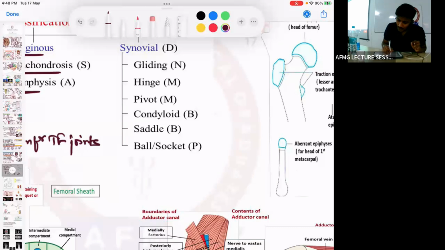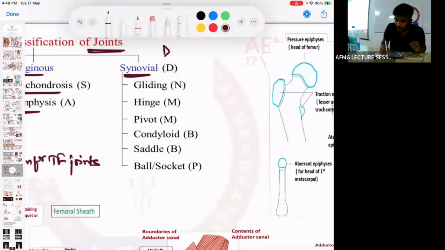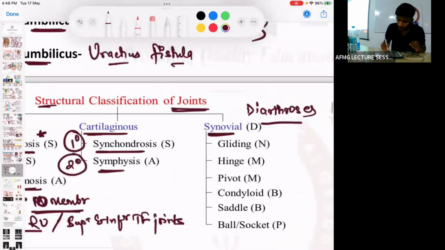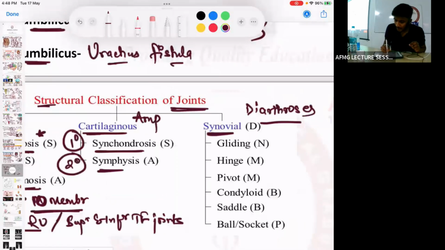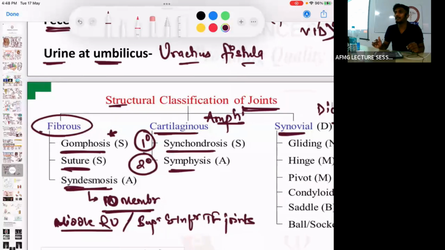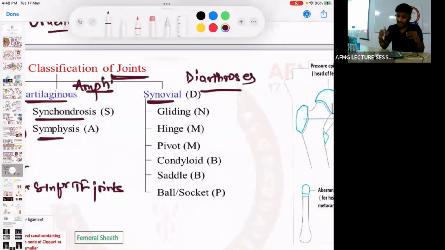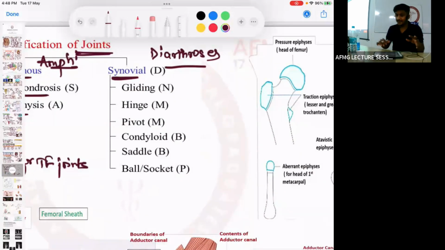Next, synovial joints are also called diarthrosis. Cartilaginous joints are called amphiarthrosis, and fibrous joints are called synarthrosis. No issues with this. Synovial joints, as we know, are of 6 types.